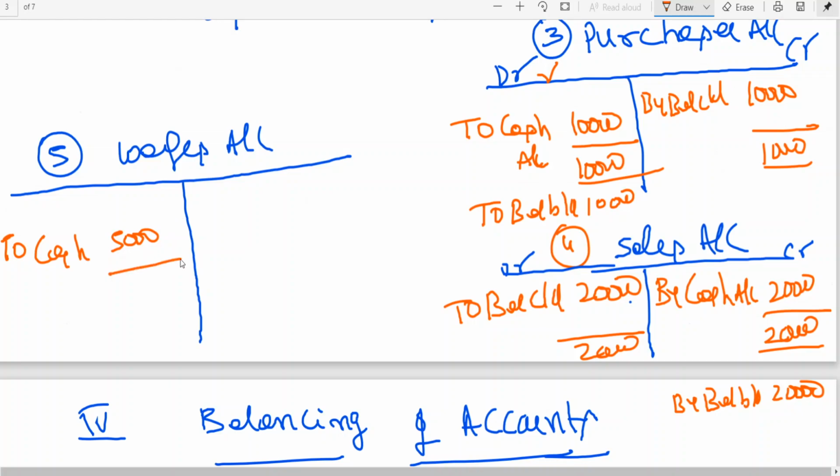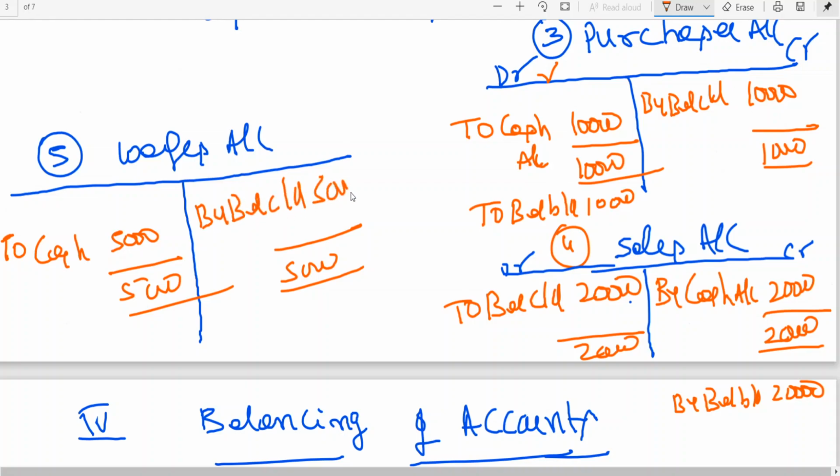Wages here 5,000. Balance carried down. Wages account, which side is showing more? Debit side. So it is showing a debit balance. First, again I am repeating, I went for the total of the debit side. Credit side is nil. So enter 5,000 minus 0 is equal to 5,000. That is what. Okay, my dear friends.